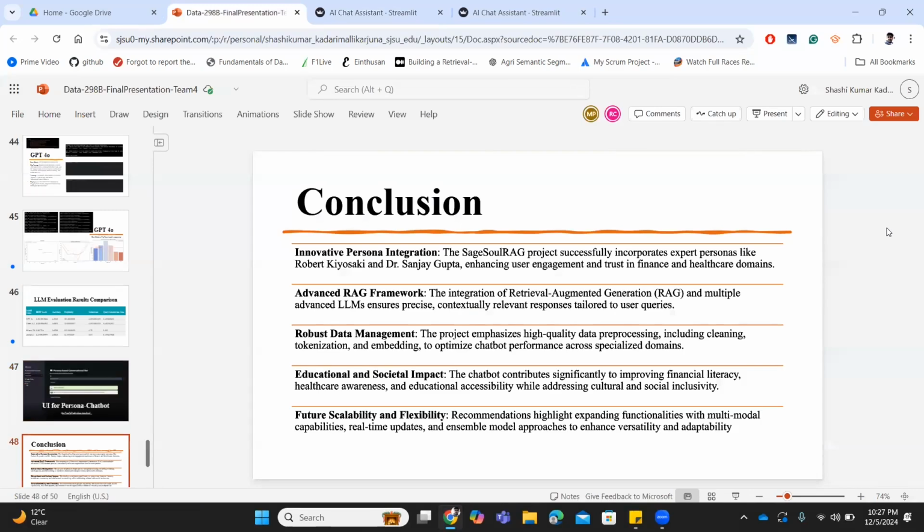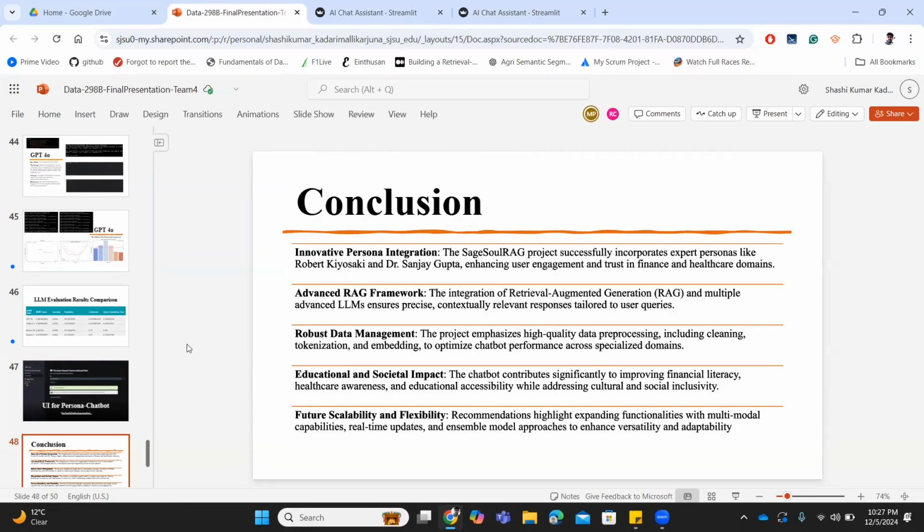Going back to this, in conclusion, we have proposed innovative persona integration that enhances user engagement in finance and healthcare through expert personas. And we have included RAG framework that combines retrieval augmented generation with advanced LLM for precise responses, and broader impact contributes to financial literacy, healthcare awareness, and educational accessibility.